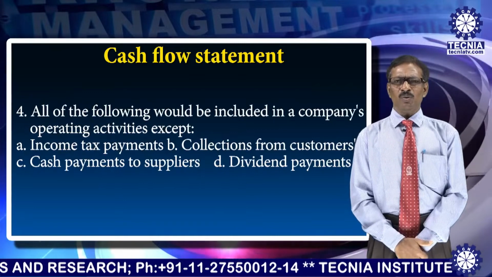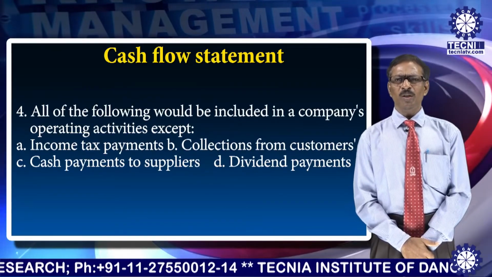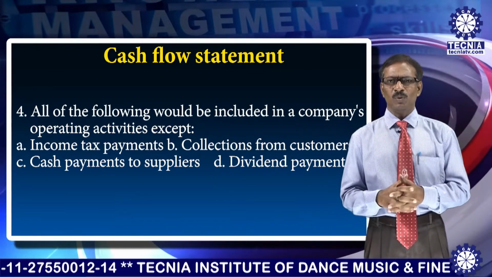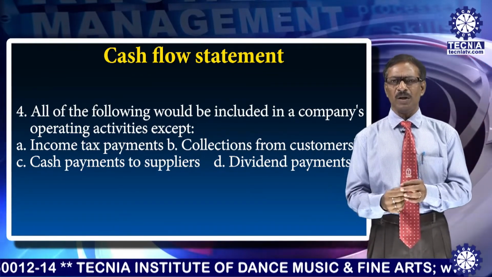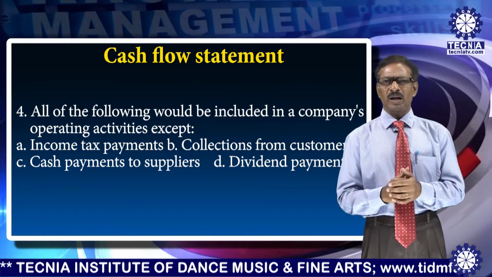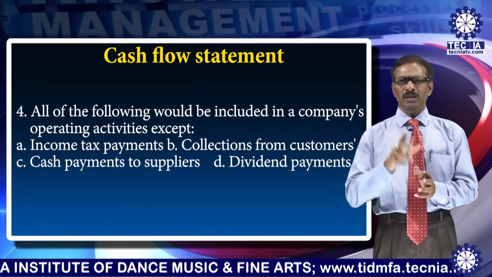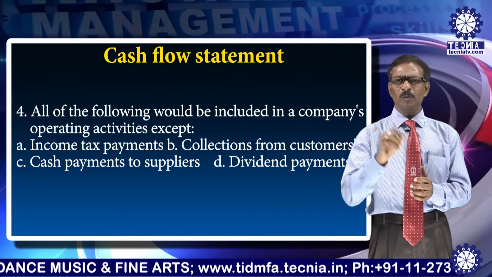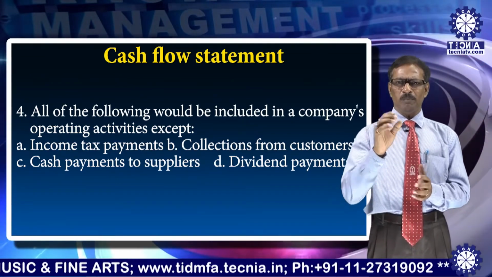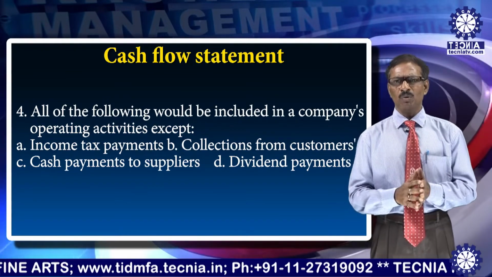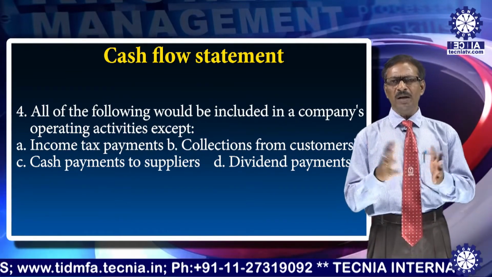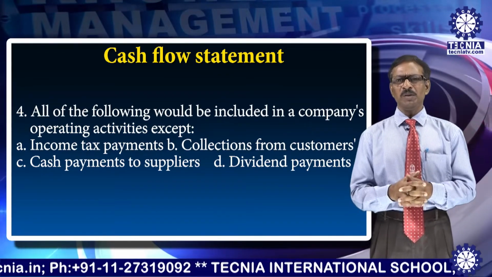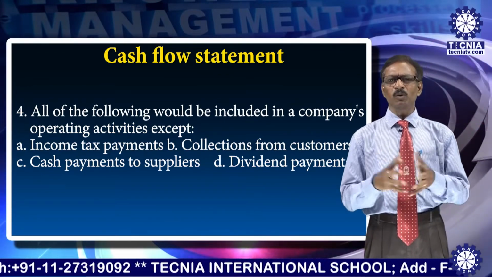Now the fourth question: all of the following would be included in a company's operating activities except. So we have to say which point cannot be taken under operating activities. It is income tax payment, collection from customers, cash payments to suppliers, and dividend payment. Can you say which one out of the four is the right answer? Think about it, I think you can get it. Yes, it is actually the dividend payments.